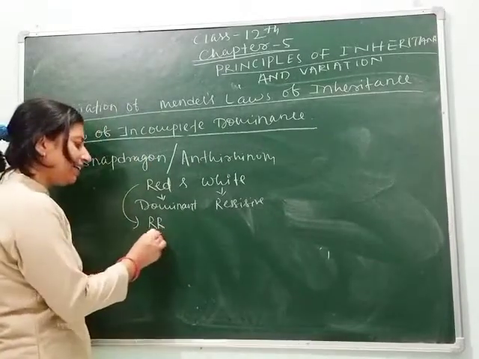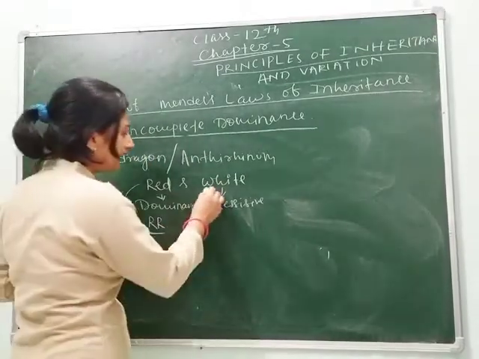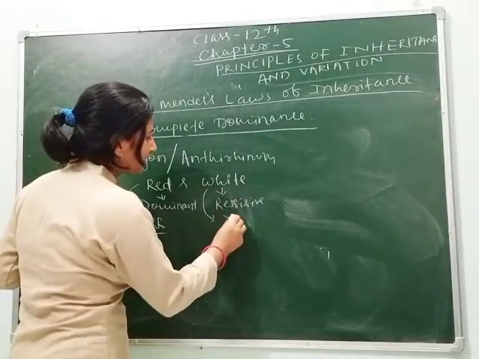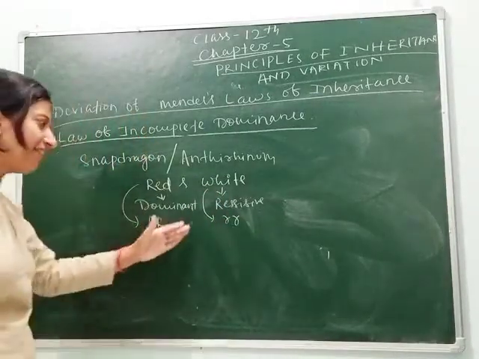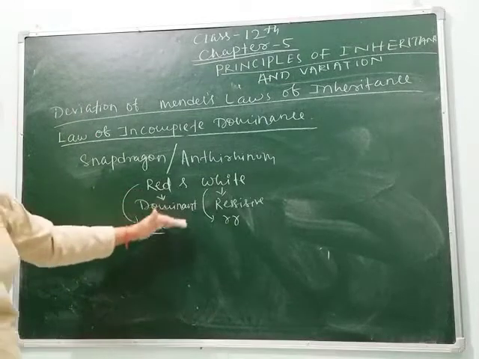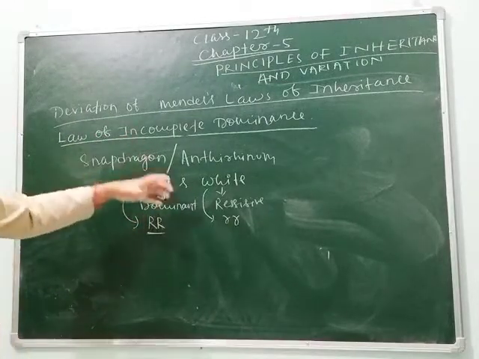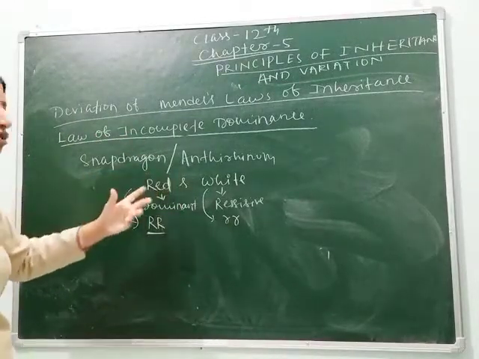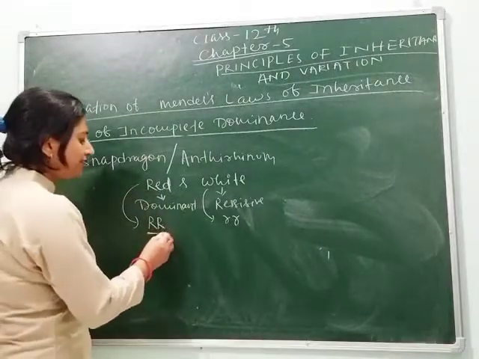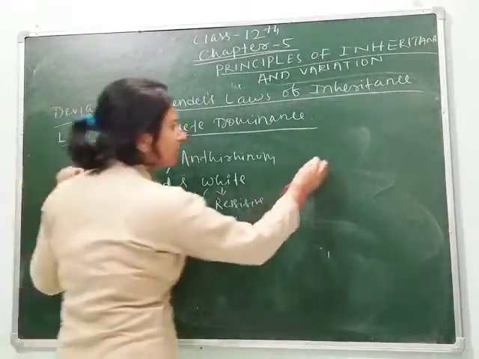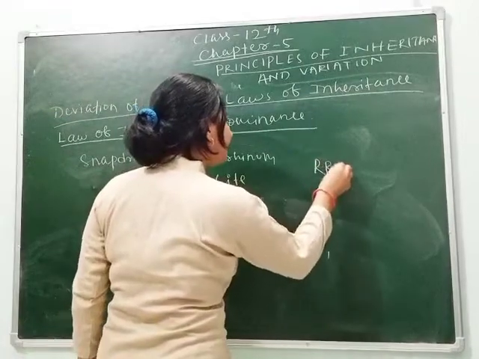So here I take capital R and for white we take small r. You know why we are taking the same letters? Because of some mathematical or algebraic expressions which were used in the past. So here we can see when the cross is done between capital R